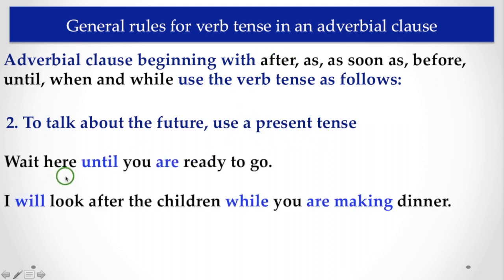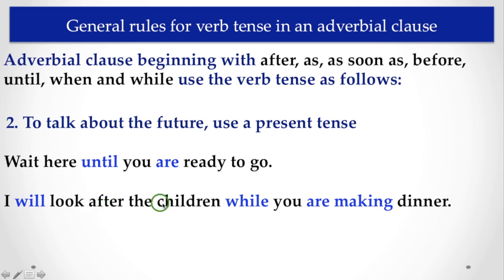Wait here until you are ready to go. Here, you are ready to go means you are not going now; you are talking about the future, but you have to use the present tense here to say something about a future thing.